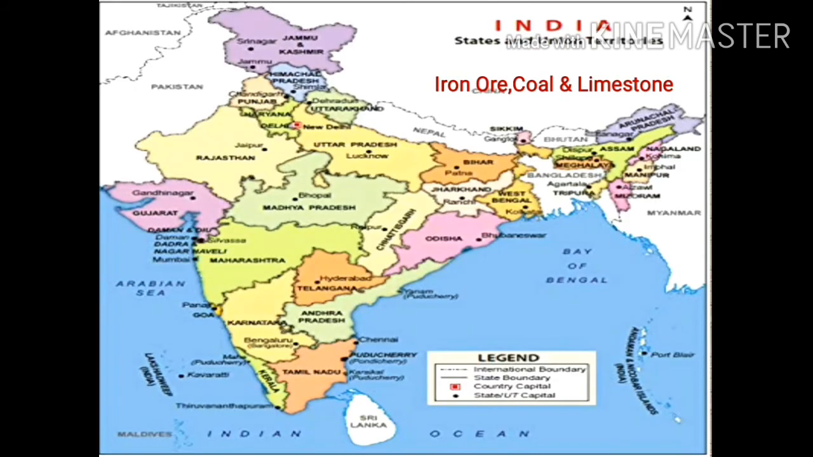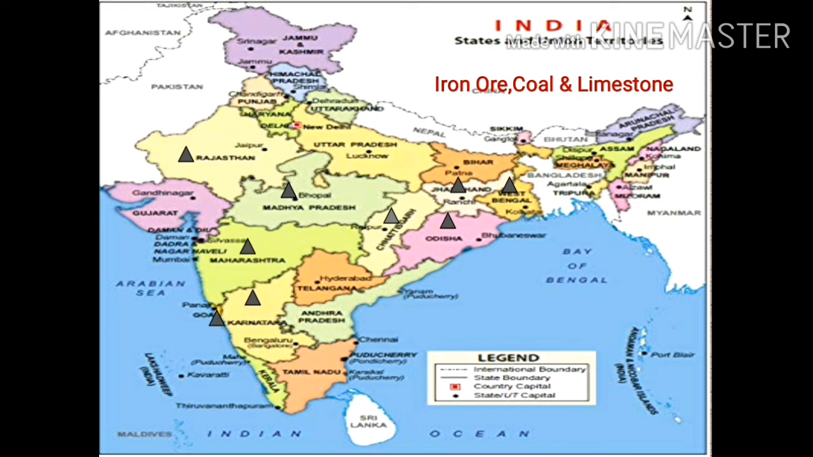The next question asks, from which part of India do they get these raw materials? That is, for the industries we have learned about now, from which part of India do they get these raw materials? Let us see first, where are the iron ore, coal and limestone found in India? We find them in the Chota Nagpur Plateau of Jharkhand, in Odisha, Chhattisgarh, Bengal, Madhya Pradesh, Rajasthan, and also in Karnataka, Goa and Maharashtra.